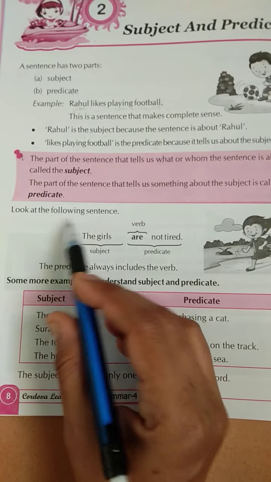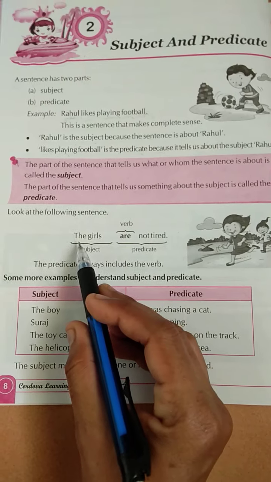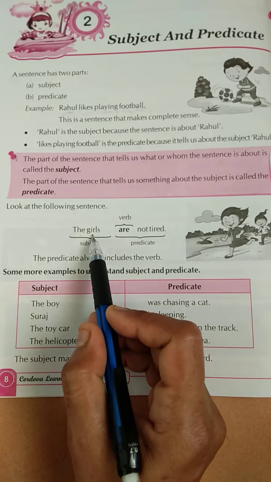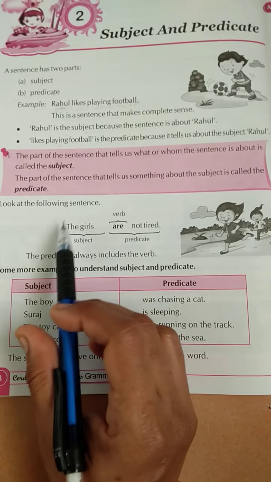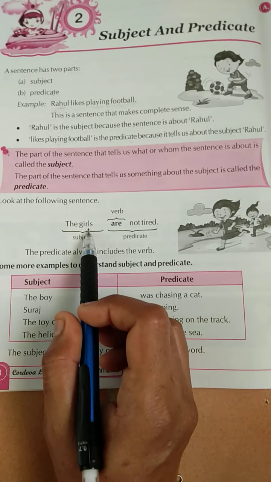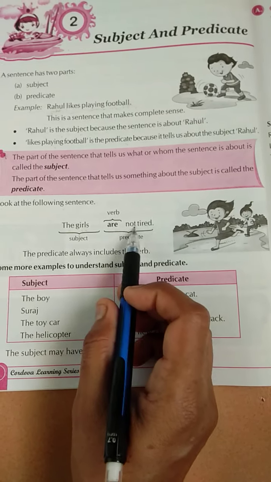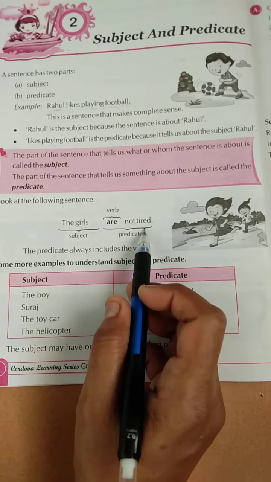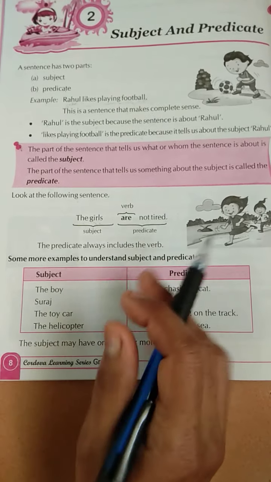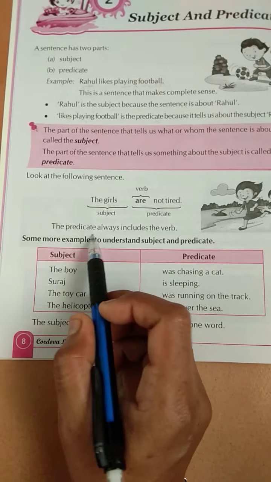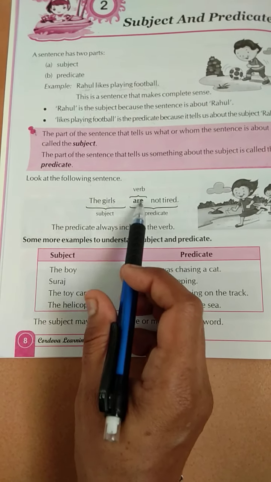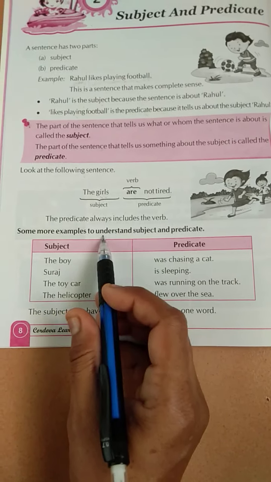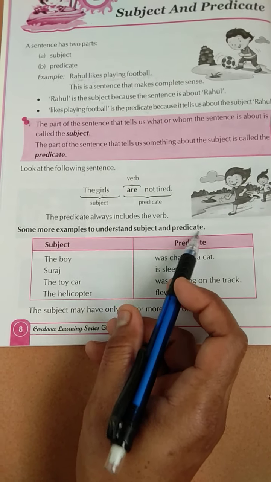See here, look at the following sentence. Here the girls are not tired. Here what is the subject? The girls. Why? Because ये पूरा सेंटेंस किसके बारे में? गर्ल्स के बारे में. ओके. And predicate are not tired. Why? Because ये हमें गर्ल्स के बारे में, सब्जेक्ट के बारे में बता रहे. So that is the predicate. The predicate always includes the verb and this is the verb are. Okay. Some more examples to understand subject and predicate.